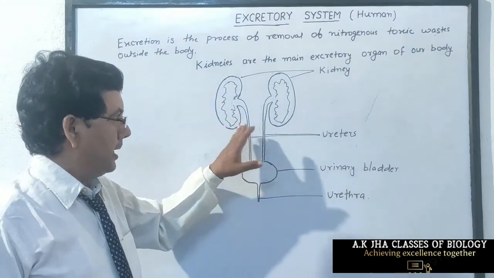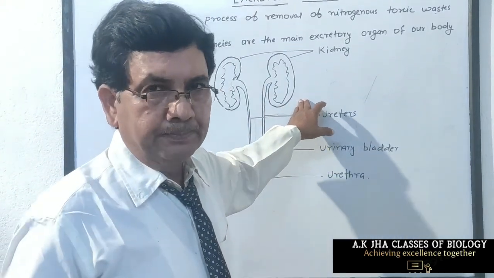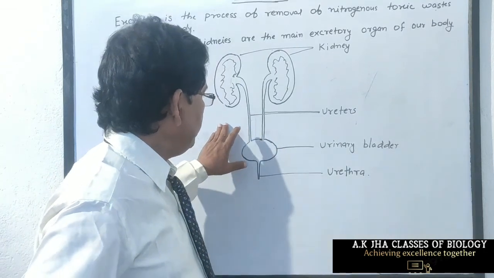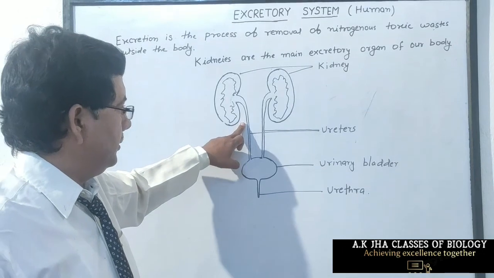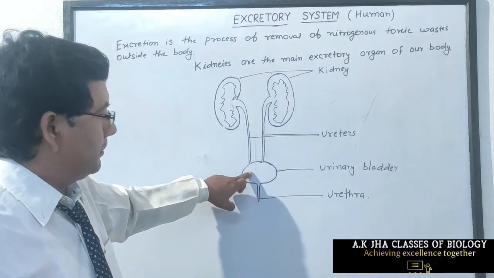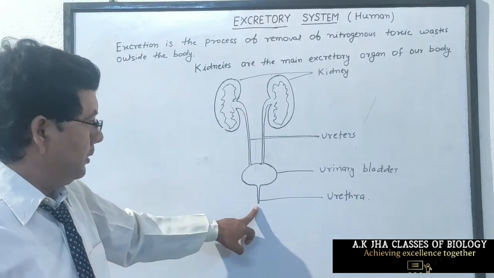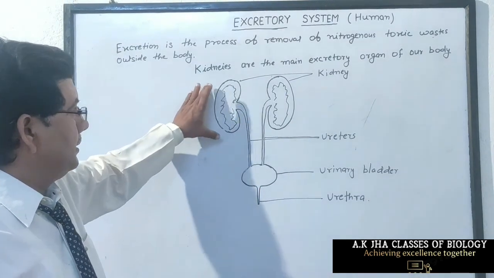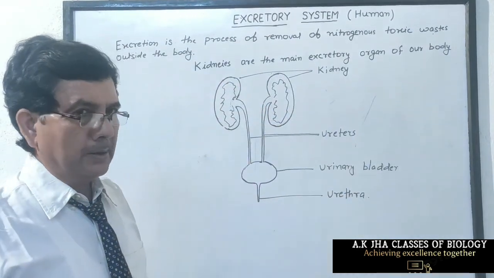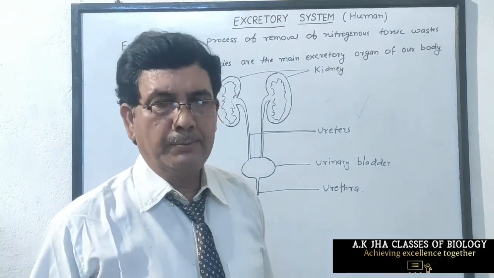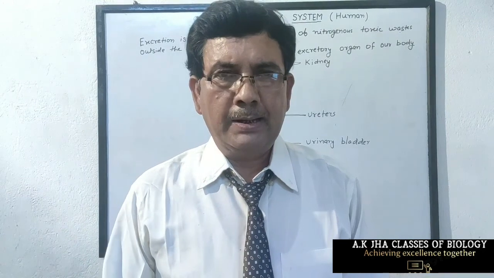Now the kidney filters urine from blood, and the filtrate, that is urine, comes in the ureter, collects for some time in the urinary bladder, and from time to time is liberated through the urethra. Now we study the internal structure of the kidney and the process of separation of urine from blood in detail.